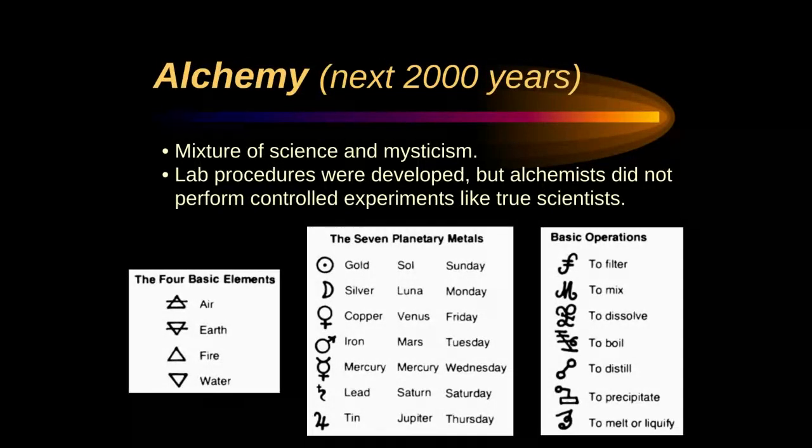Then for about 2,000 years, we stubbed our proverbial scientific toe trying to turn cheap stuff into gold in a practice called alchemy. It's a mixture of science, terminology, and mysticism. It's considered a pseudoscience, which means it has the appearance of science, but it really isn't science, although it uses some of the equipment. Essentially, we're trying to turn less expensive metals into gold. If you remember the story of Rumpelstiltskin weaving thread into gold, it was sort of like that, but with metals. We thought maybe we were successful with certain things, but in truth, it was an utter failure.